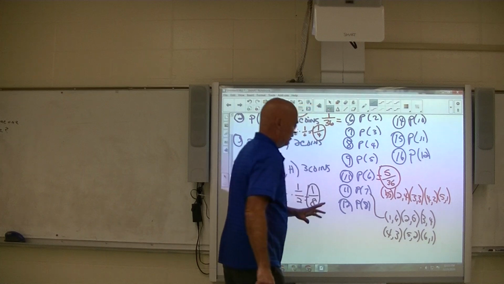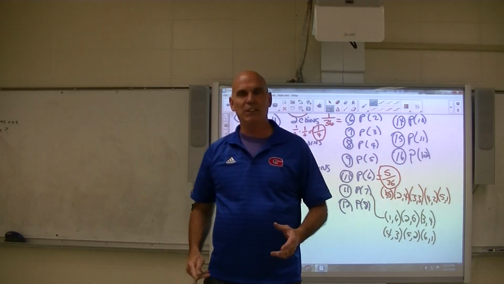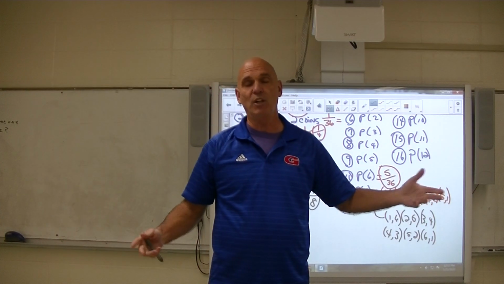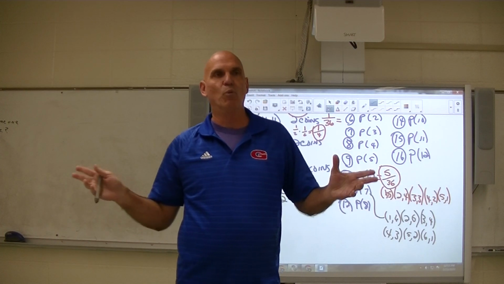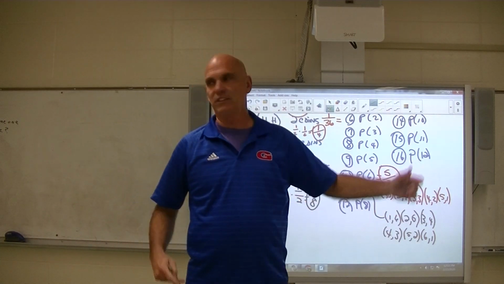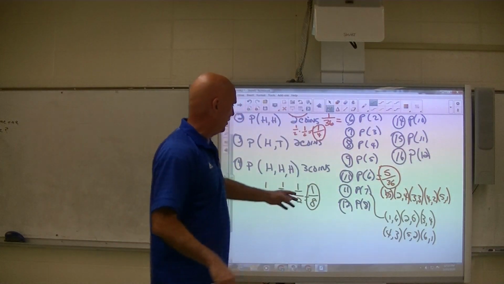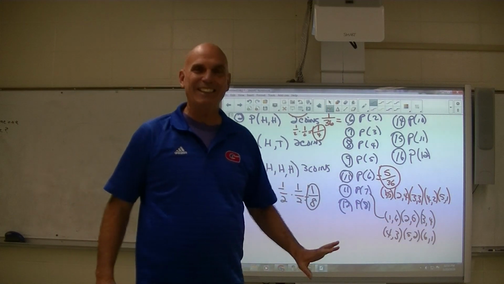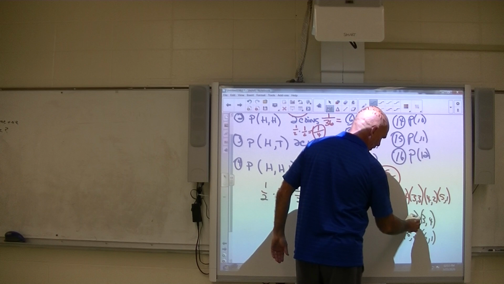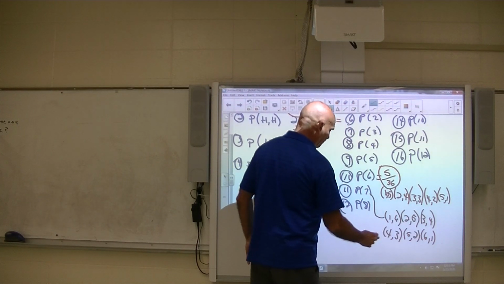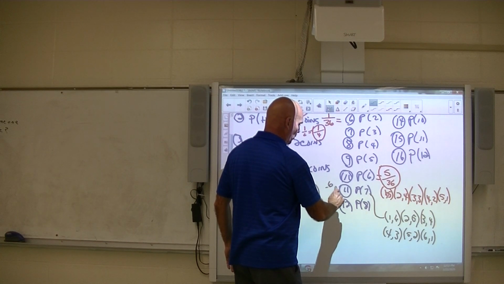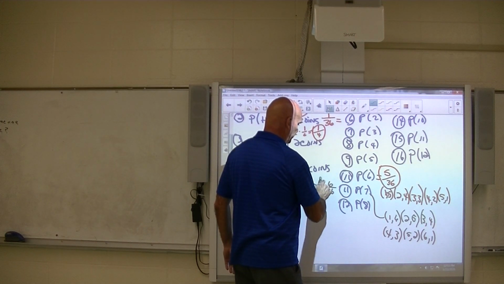And again, 1 and a 6 and 6 and a 1 are different because we said at the beginning, think of it as one die being red and one die being white. Even if they weren't, it would be the same thing, but it's more understandable if they're different colors. So you can say, oh, there's a 1/6 and there's a 6/1 when we roll the dice. All right, so there's 6 different ways that we can get a 7, and so the probability of rolling a 7 would be 6 over 36, which is 1/6.